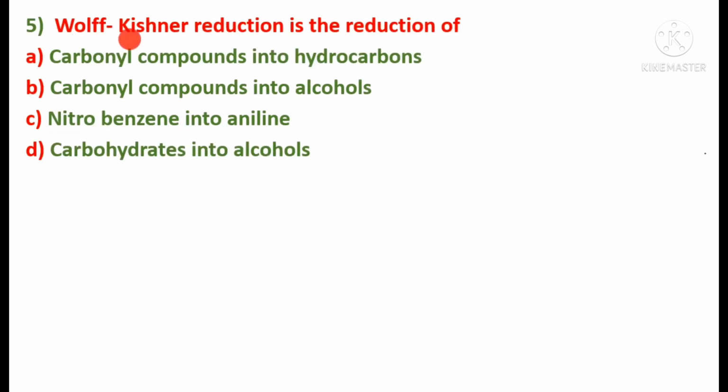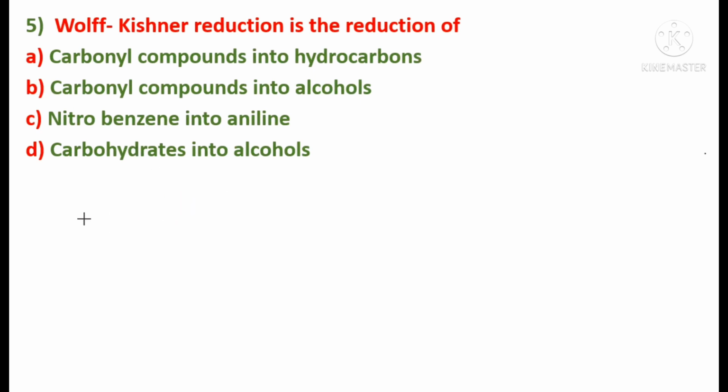Read the next question. Wolff-Kishner reduction is the reduction of carbonyl compounds into hydrocarbons, carbonyl compounds into alcohols, nitrobenzene into aniline, or carbohydrates into alcohols. See, actually what happens in Wolff-Kishner reduction? The aldehydes and the ketones, that is the carbonyl compounds, are conveniently reduced to hydrocarbons in the presence of excess of hydrazine and strong base potassium hydroxide.